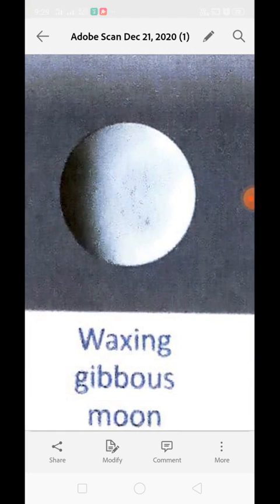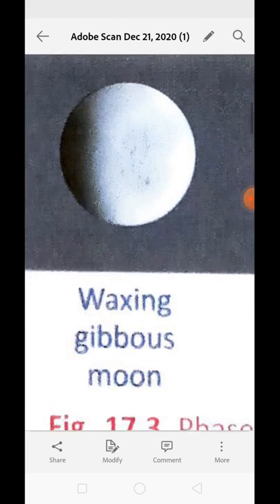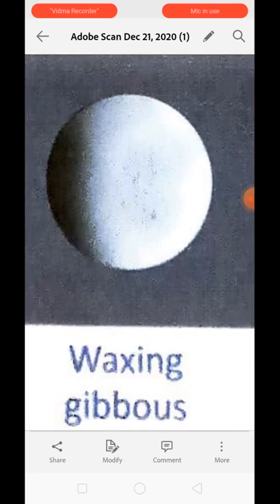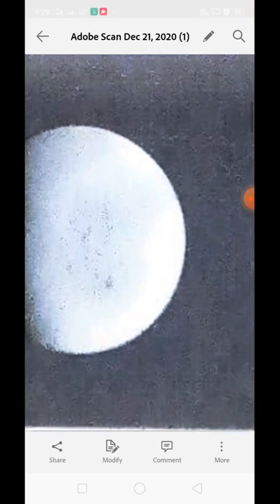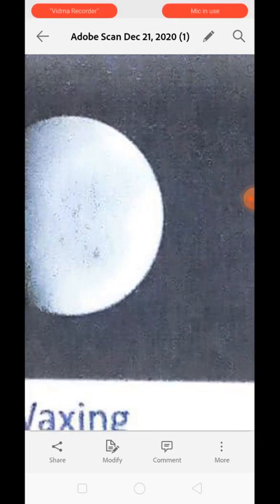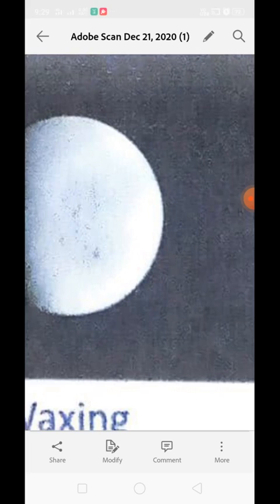As it is still continuously increasing in size after the quarter phase, the size of the moon is still growing. The bigger portion of the illuminated moon is now seen by us, and that is why it is called the waxing gibbous moon. Gibbous is with respect to the shape of the moon. This portion of the moon being visible means we are very close to having a full moon.